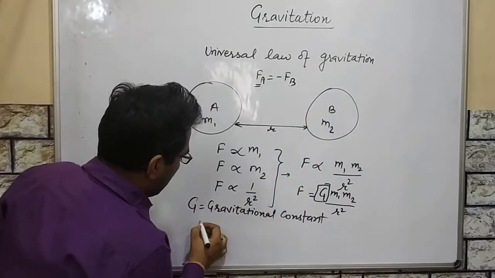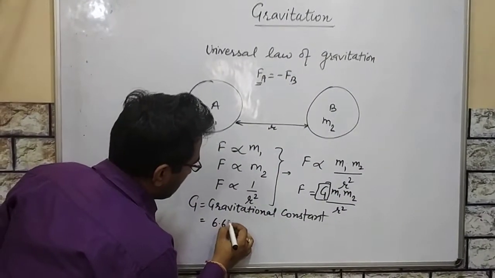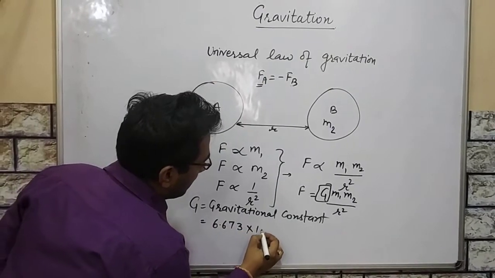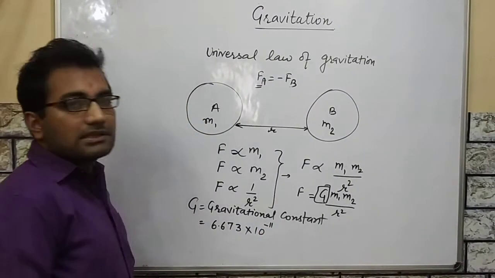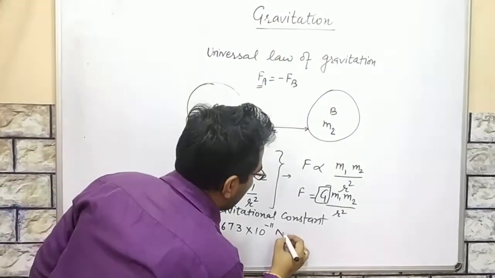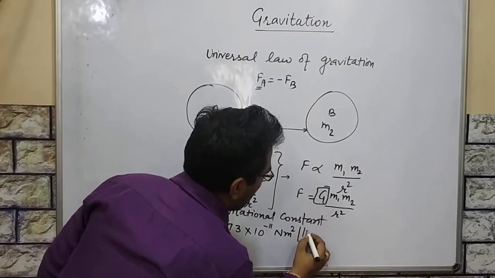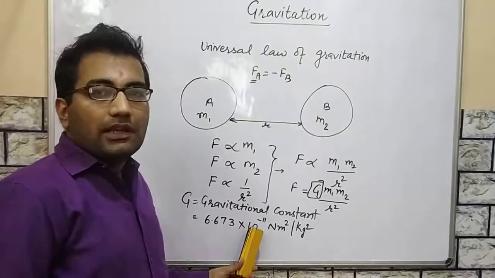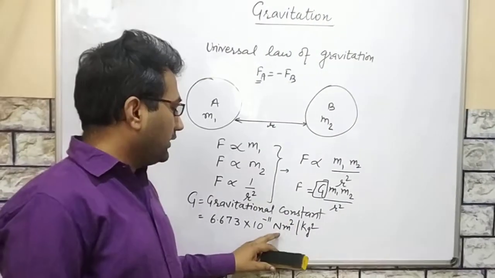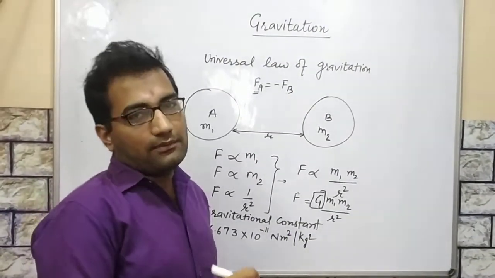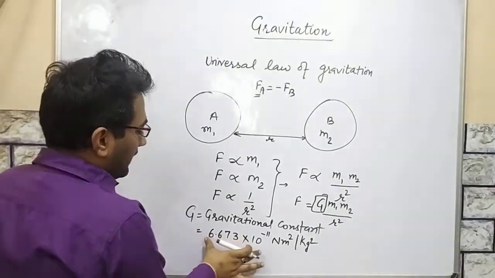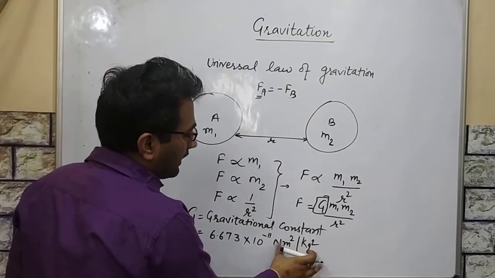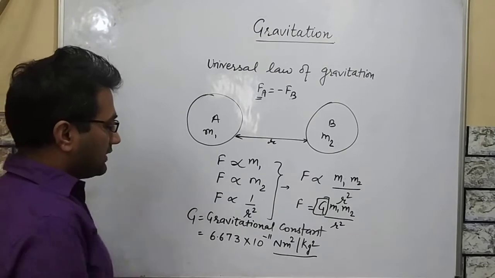The value of the gravitational constant is 6.673 into 10 raised to power minus 11 Newton meter square upon kilogram square. This value is fixed, and how can we find the unit of this G?